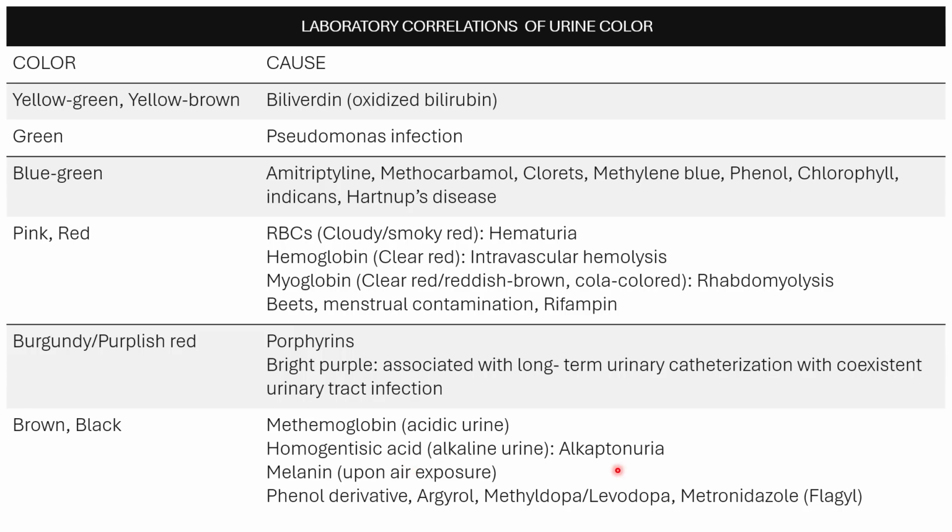Homogentisic acid in alkaline urine, after standing, will impart a black coloration. Please note that homogentisic acid here is a metabolite of phenylalanine. Excretion of homogentisic acid is seen in alkaptonuria, a disease that will cause renal excretion of homogentisic acid.